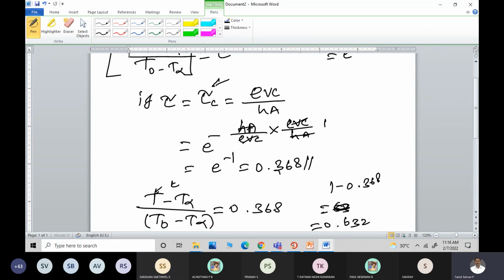All of you are able to understand? Smaller the tau suffix c value, the faster will be the response time. What is the response time?